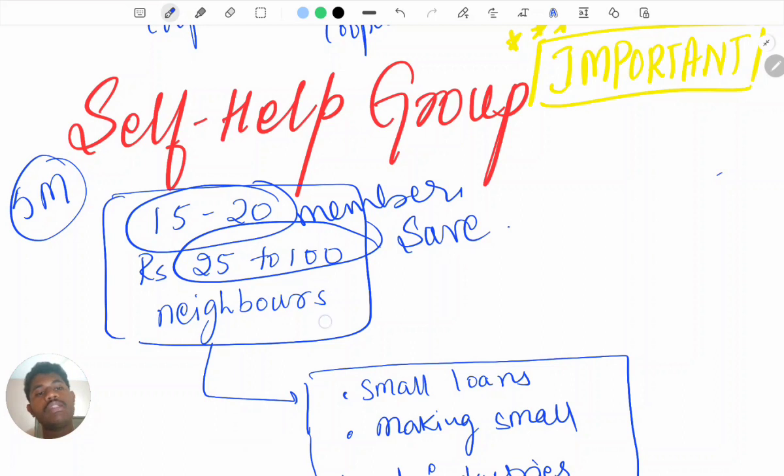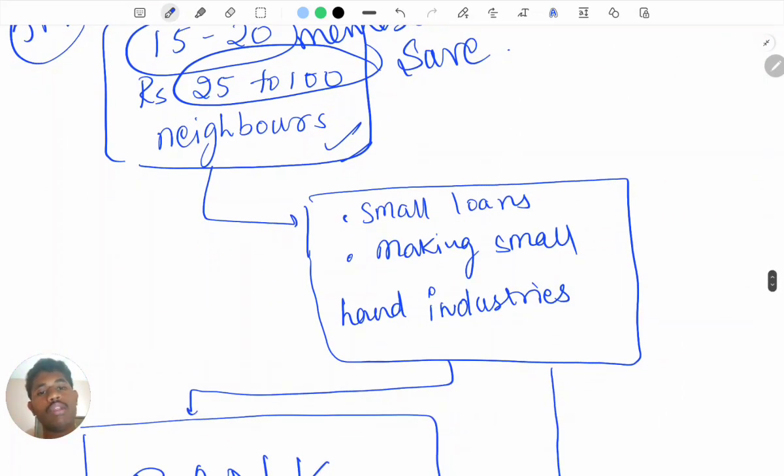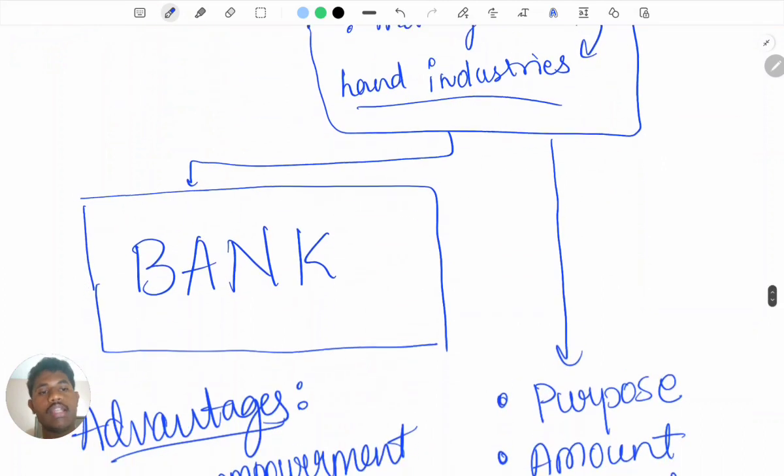Usually the members are neighboring people. And what are the small advantages they can get? They can get small, very cheap loans, and those loans will help them in small hand industries, right?